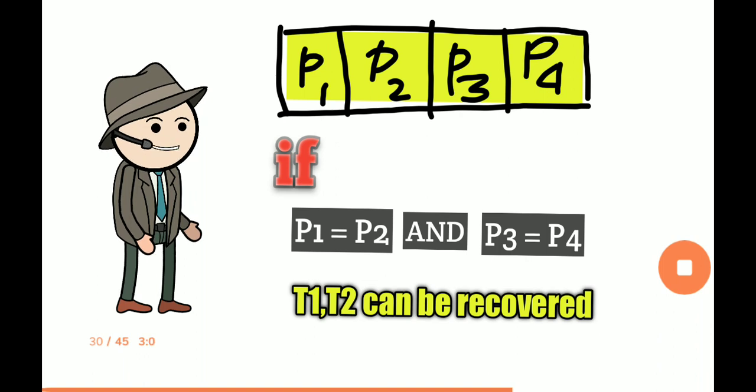From our observations and visualizations till now, we can say that the string S basically consists of 4 different substrings P1, P2, P3 and P4.